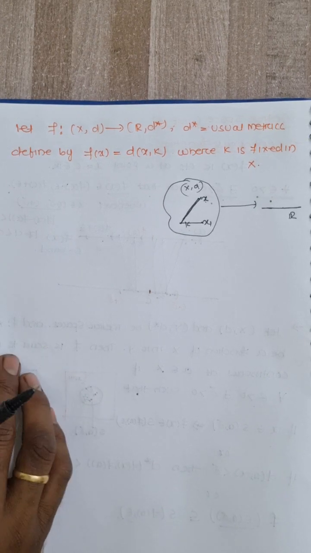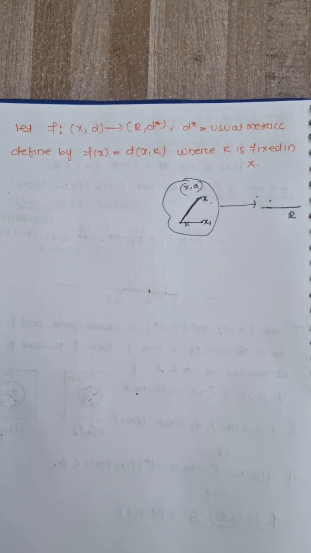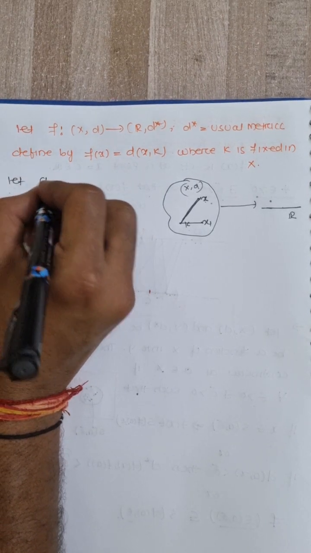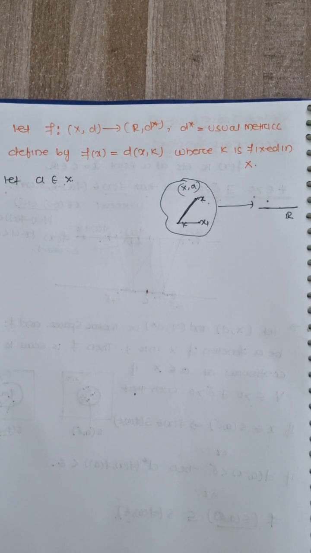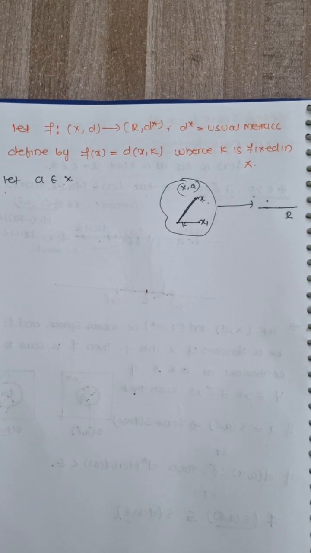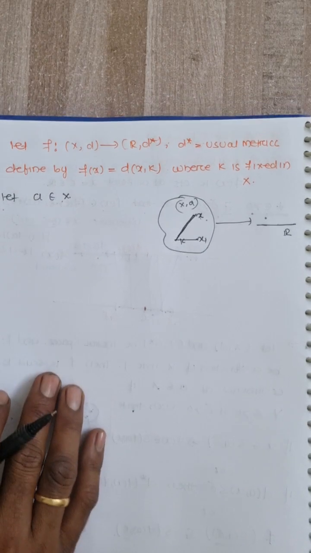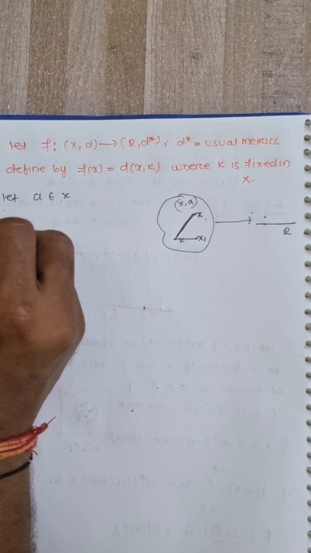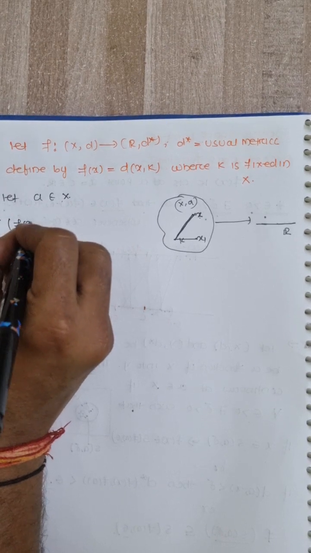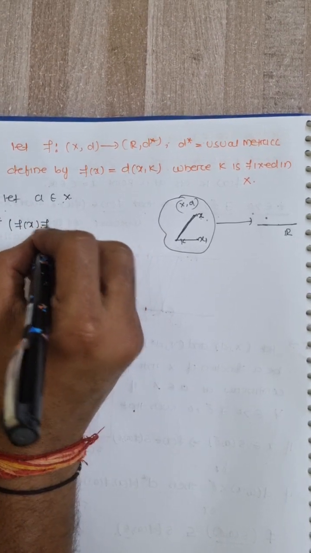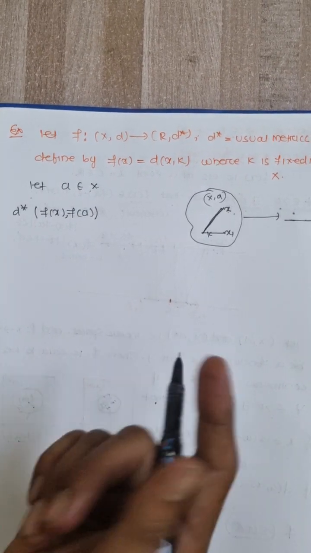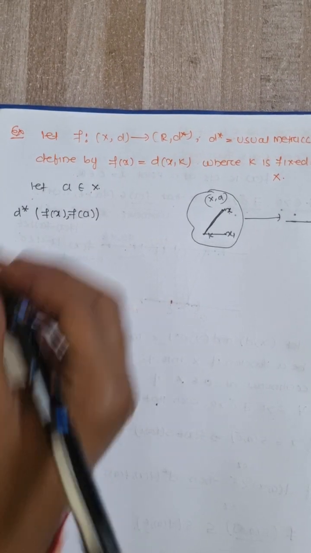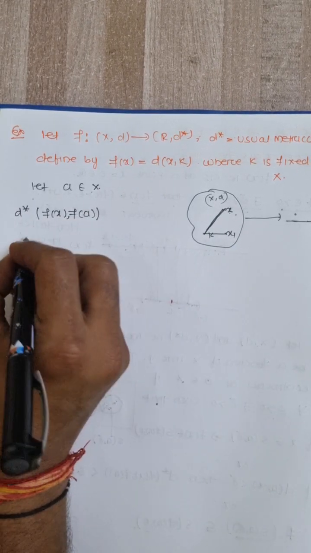Now I will show that this function is continuous on X. Let a be any point in X. If I show that f is continuous at a, then I will say that the function is continuous on X. So I need to show that the distance between fx and fa is less than epsilon, and for that epsilon we will find a delta. What is the distance between fx and fa?